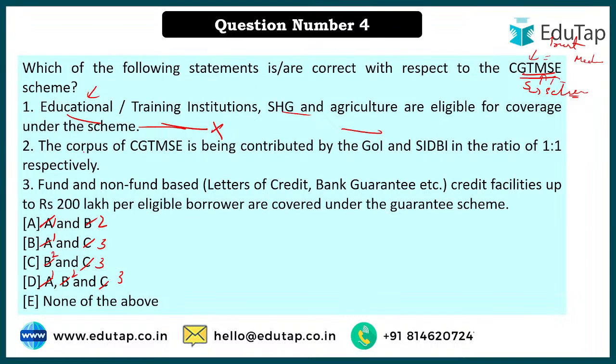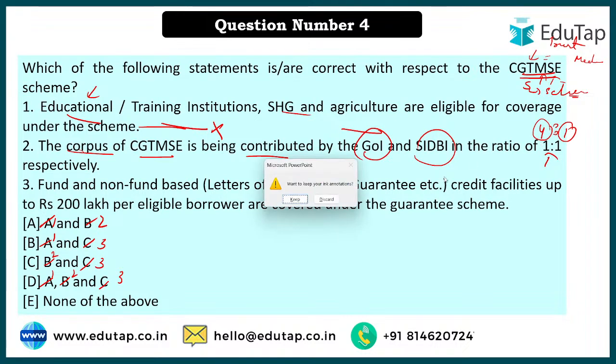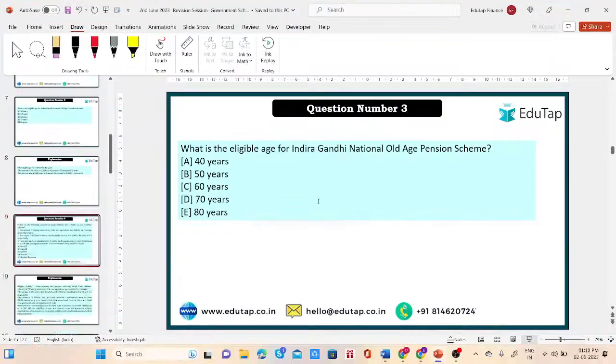Okay. Next is the corpus of CGTMSE being contributed. This we have already studied, Government of India and SIDBI. Okay, the ratio is 4:1. I understand that in the session we did not discuss that, but today whatever small details are there, I have also added that, so that you would have more information with you.